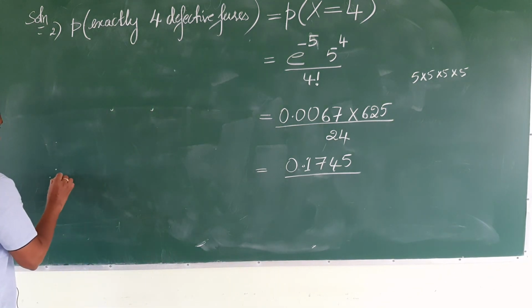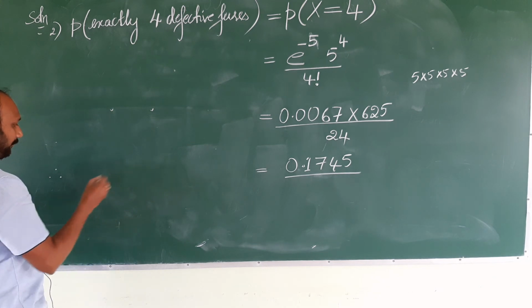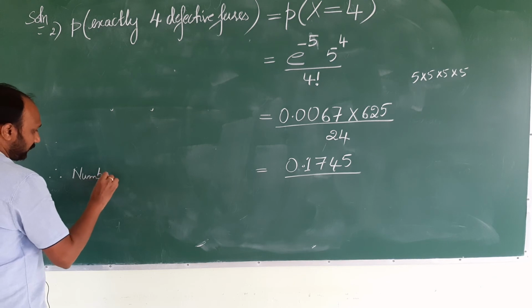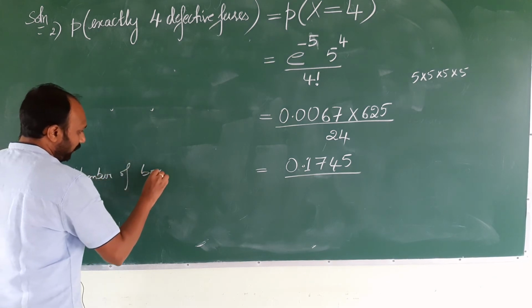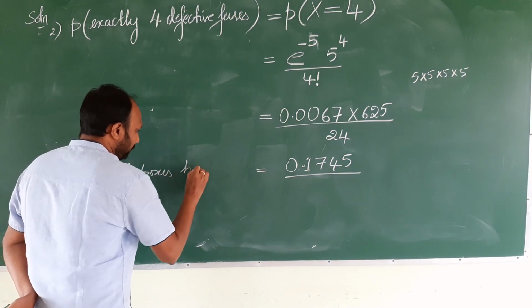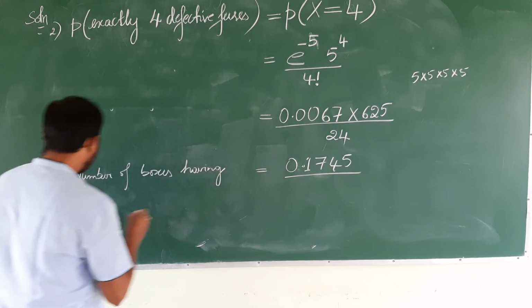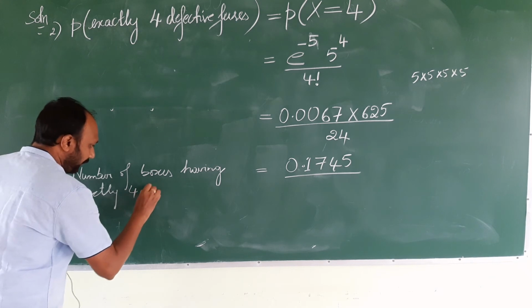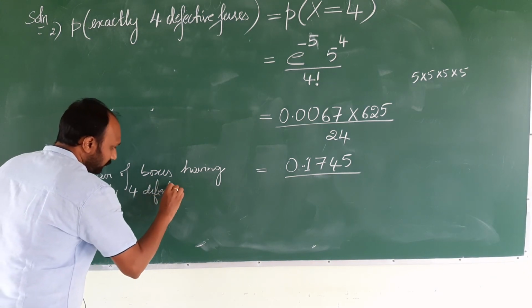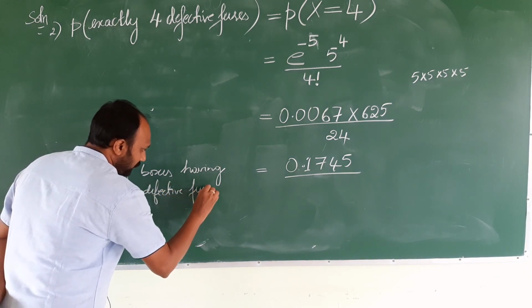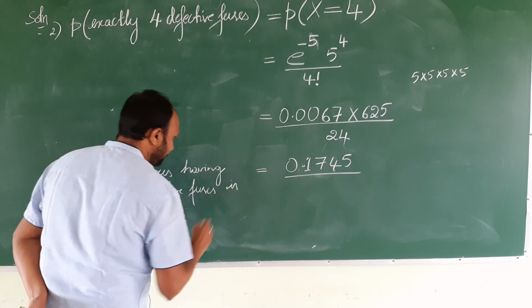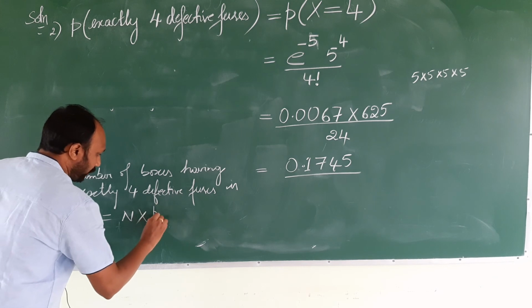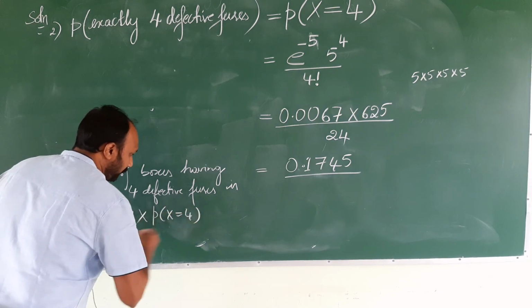Therefore, the number of boxes having exactly 4 defective fuses is n into probability of x equal to 4.